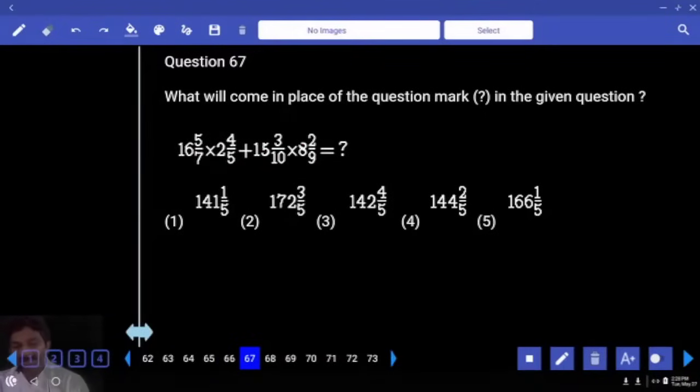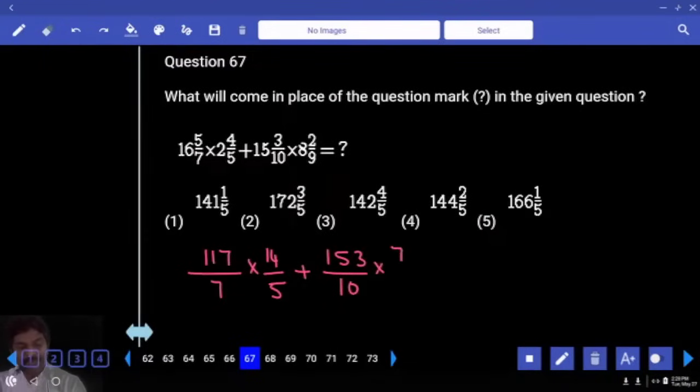Right, we have to calculate this. 16 and 5 by 7, 16 7 times. 1 1 2 plus 5, divided by 7, into 2 4 by 5. 14 by 5 plus 153 divided by 10 into 74 divided by 9. 2 times 9, 17 times.